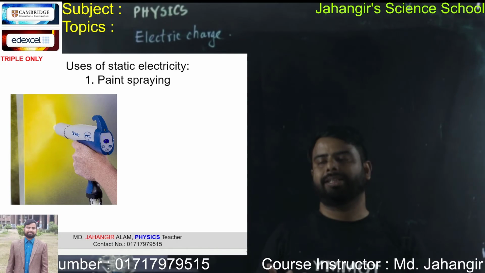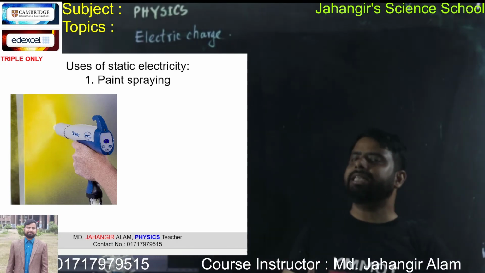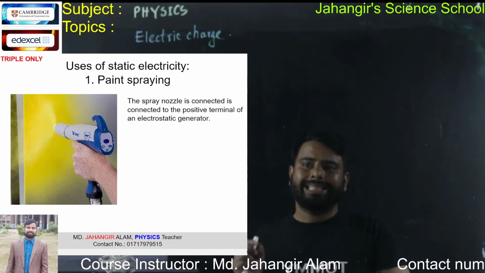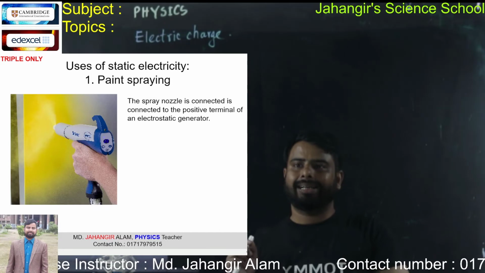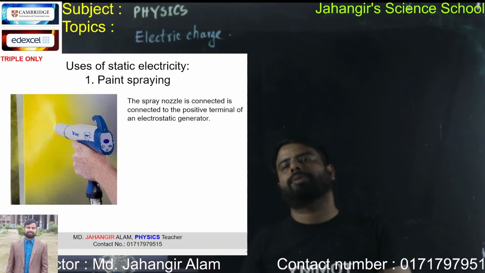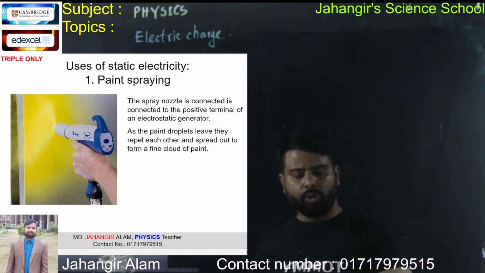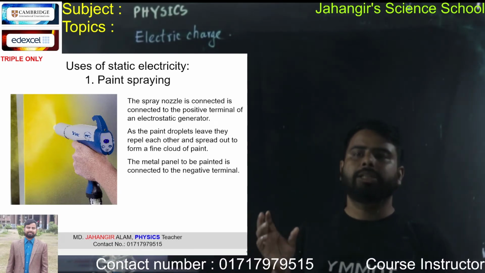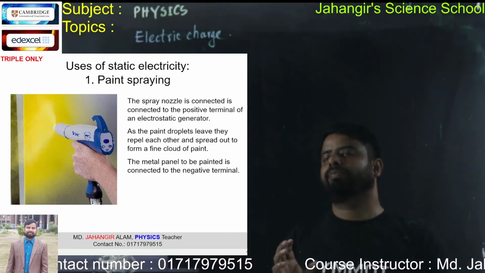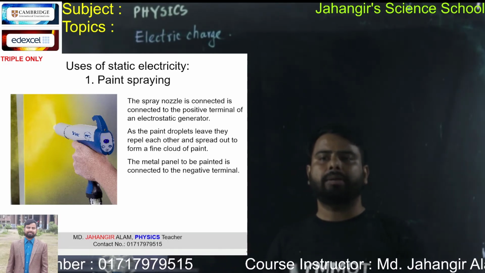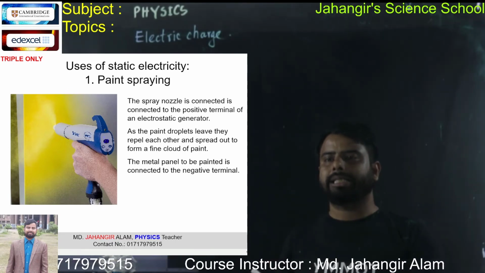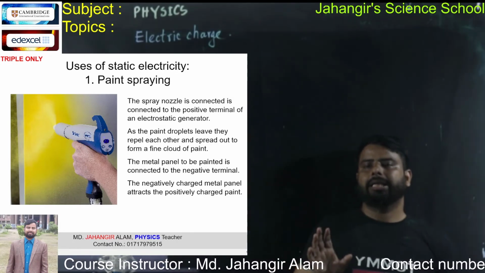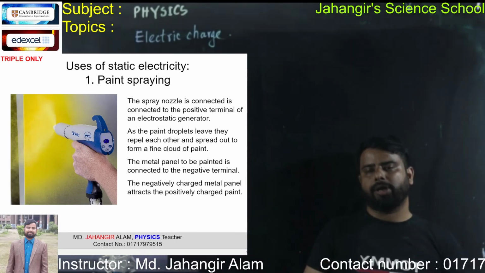Uses of static electricity. Number one, paint spraying. Electrostatic paint spraying. The spray nozzle is connected to the positive terminal of the electrostatic generator. As the paint droplets leave, they repel each other and spread out to form a fine cloud of paint. The metal panel to be painted is connected to the negative terminal. The negatively charged metal panel attracts the positively charged paint.